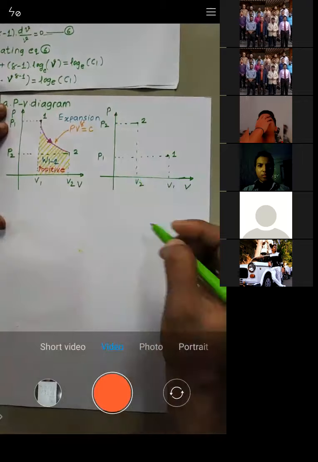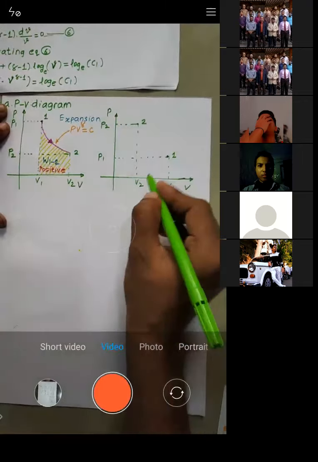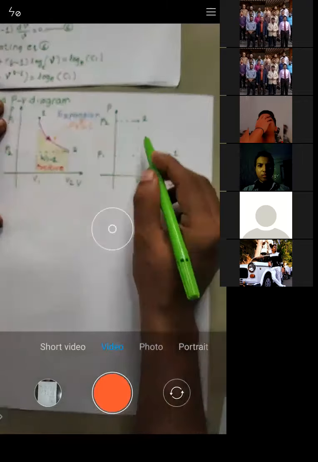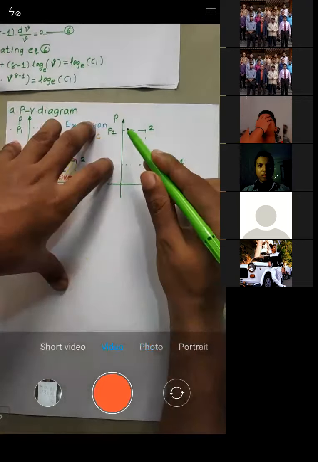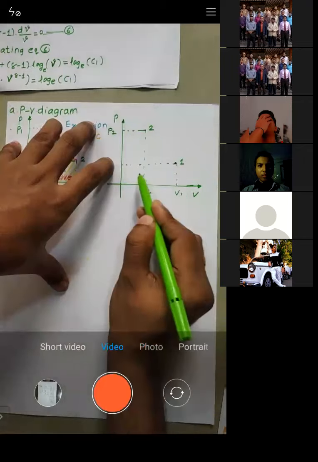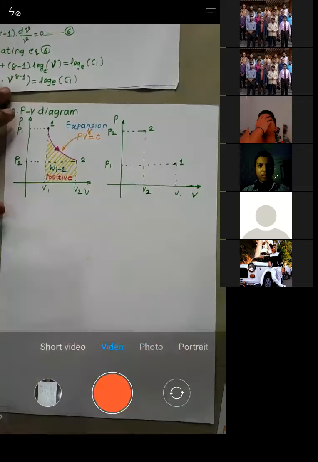So you can see from process 1 to 2, pressure is increasing but volume is decreasing. Pressure will increase from P1 to P2, and volume will decrease from V1 to V2, right? So I'll just draw that process here.